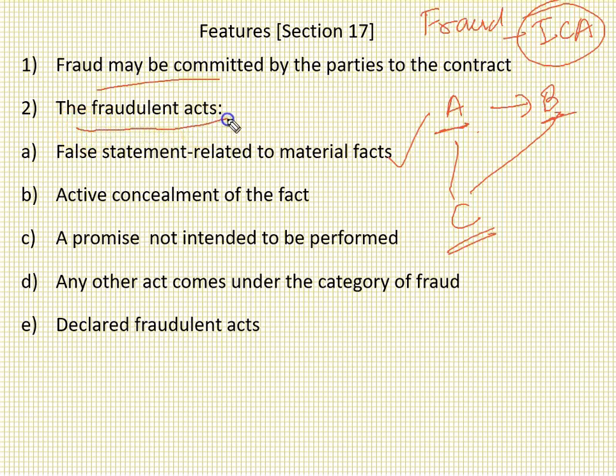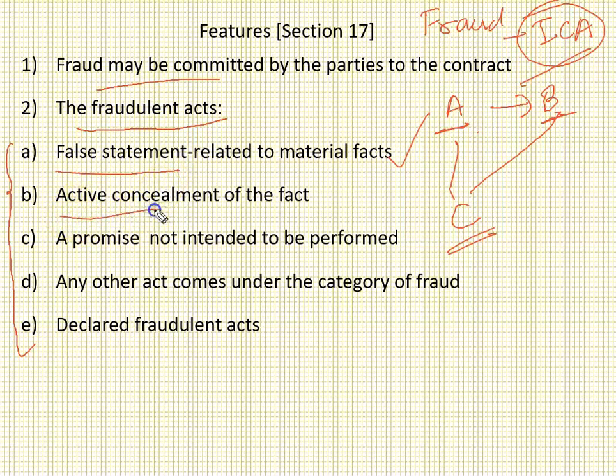The next point is the fraudulent acts. What is the meaning of a fraudulent act? The Indian Contract Act suggests that anything will be considered fraud if it matches all or any of these points, right? First, anything is regarded as fraud if it is a false statement; then it is a fraud according to the Indian Contract Act.